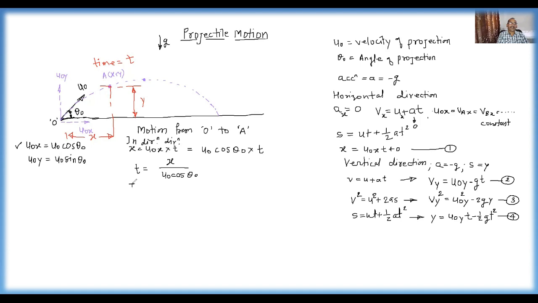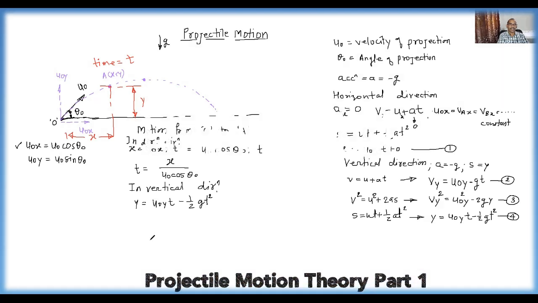Now in the vertical direction, if we apply a similar equation, what equation of y do we get? y equals u0y t minus half g t square, where t represents the time required for the projectile to reach location A starting from O. In the horizontal direction too the motion is from O to A, so that time t is x upon u0 cos theta 0.